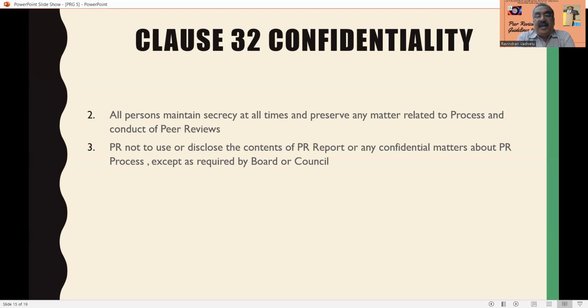Without any direction or permission from the board or council, the peer reviewer is not supposed to reveal or disclose the contents of the peer review report to the public or to anyone.